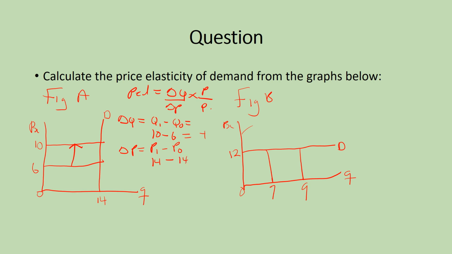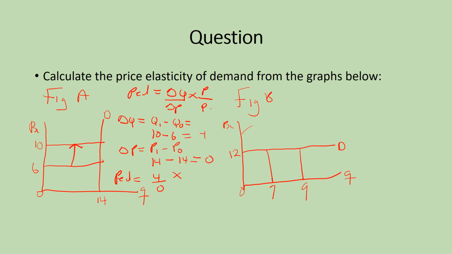Now let's explain why we have 14 here. When the price of the commodity was 6, quantity demanded was 14. When the price increases from 6 to 10, the quantity demanded is the same as the 14. That is how come we have 14 minus 14, which is equal to 0. So it means that our PED will be equal to 4 over 0 times the price here.